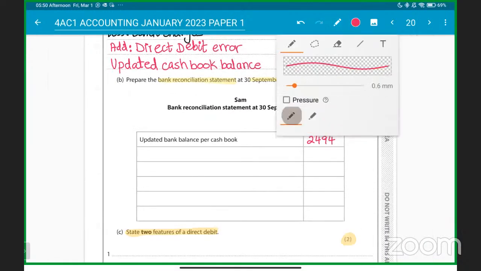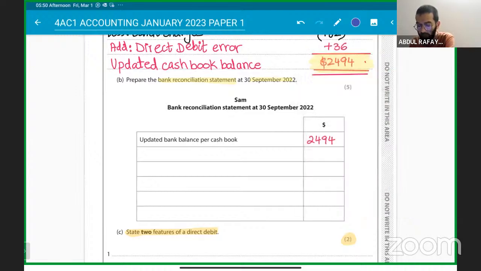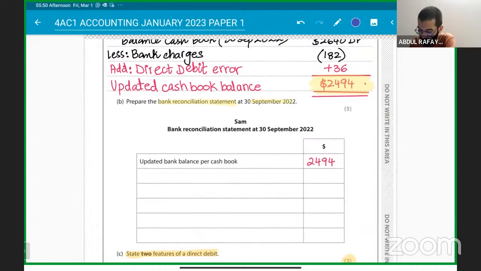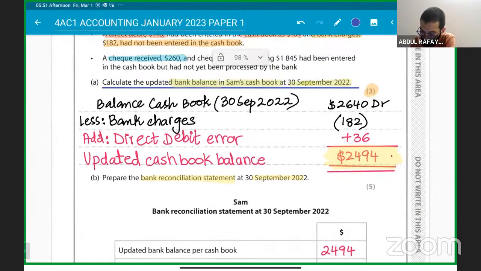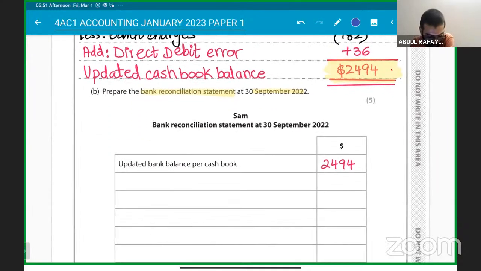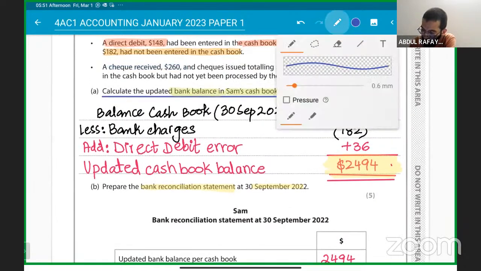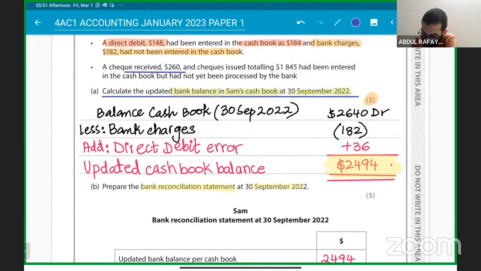So the updated balance, 2,494, we have from the cash book, and then there is a check received for 260. It had not been processed by the bank, so the 260 is basically the outstanding lodgements. So 260 will be subtracted, because this is a check received, but it had not been presented to the bank.